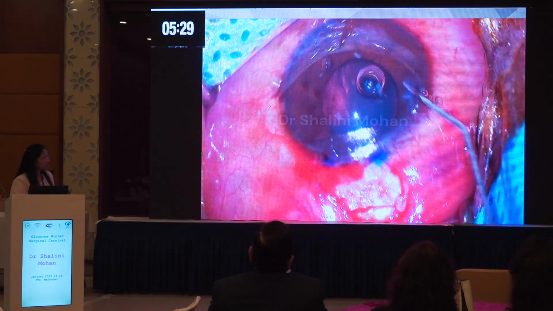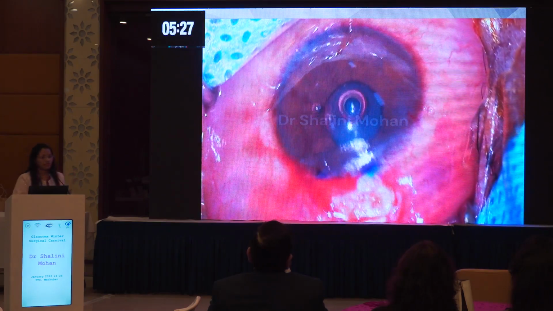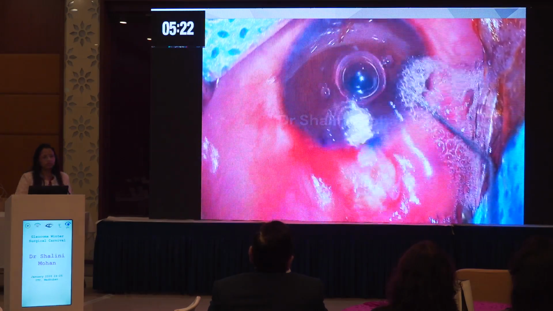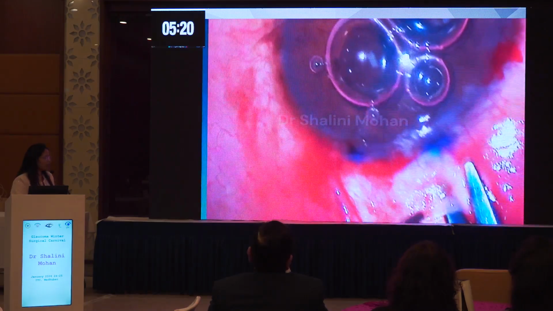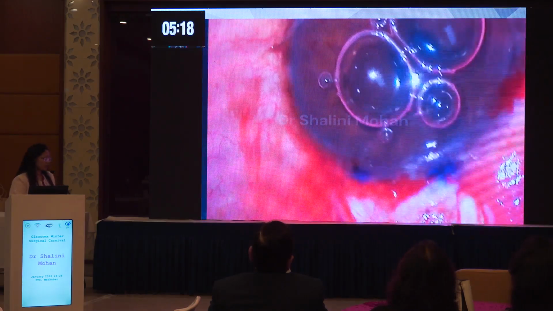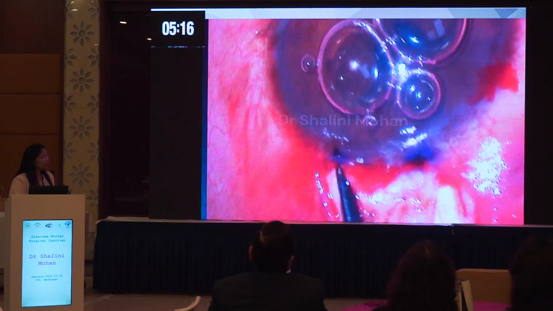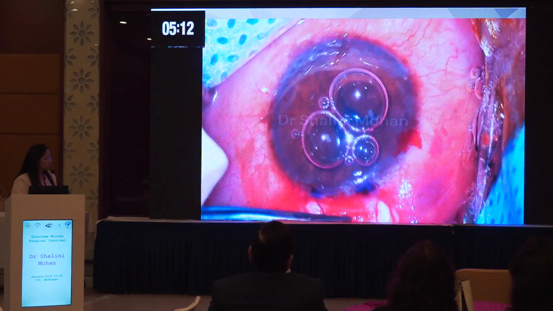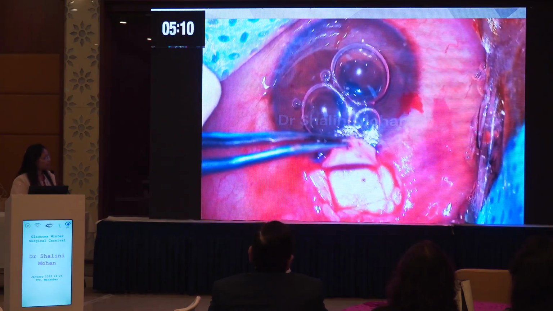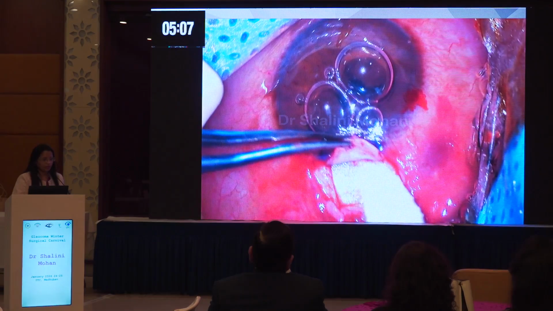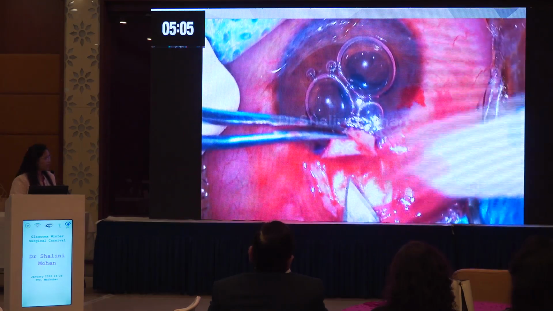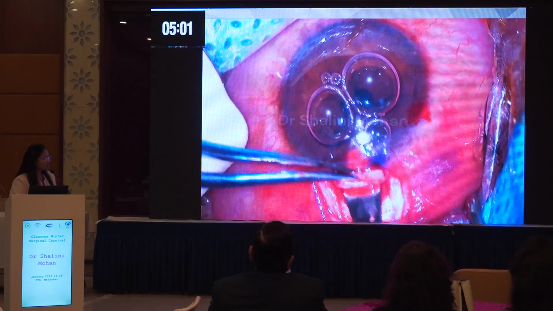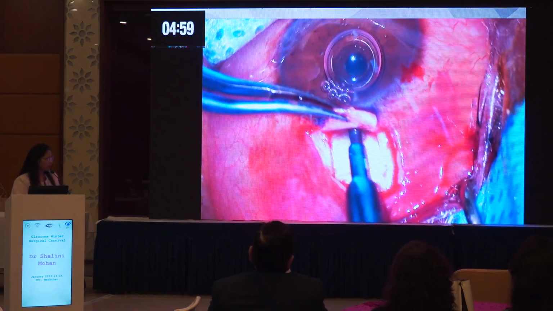If the pupil is dilated, like in this particular case, I inject miotic pilocarpine and then again form the chamber. We don't want any shallowing of the anterior chamber during the trabeculectomy surgery. Then you have to cut sideways the partial thickness sclera, so that you have a partial thickness scleral flap. You need to identify the junction of gray and white where you have to enter the anterior chamber. So here, while entering, just see that you are entering in the anterior chamber and not going behind the iris.